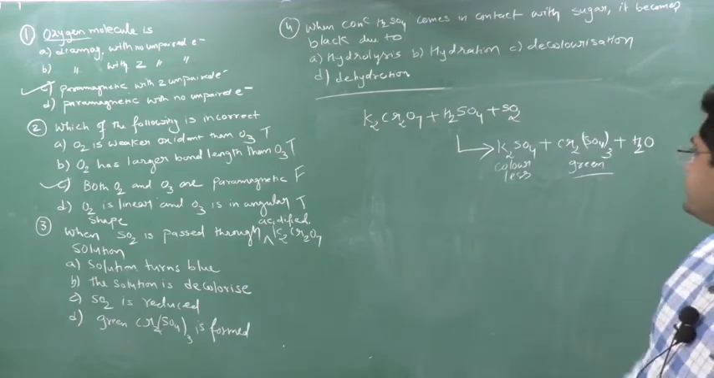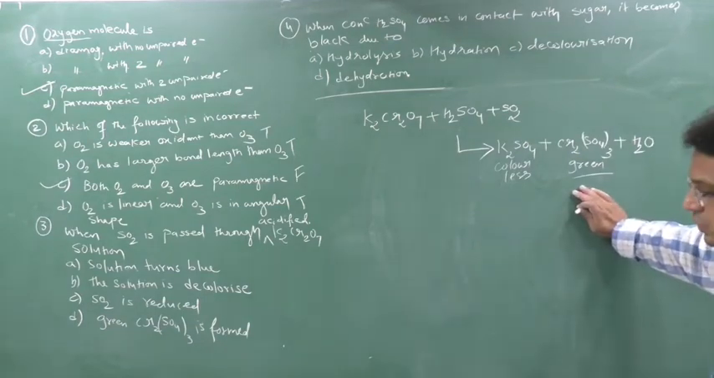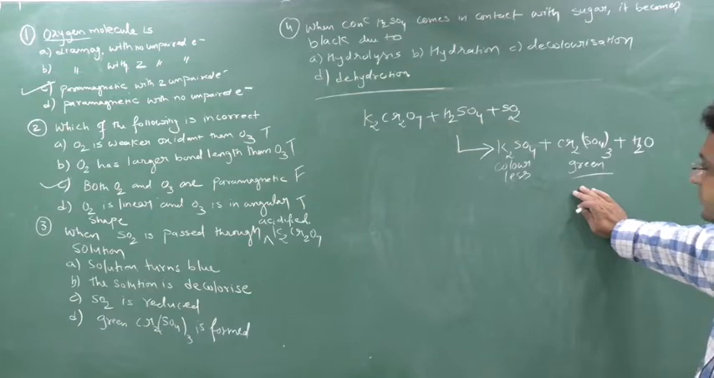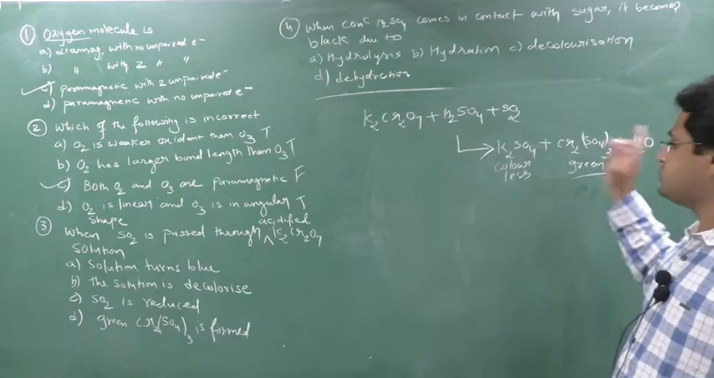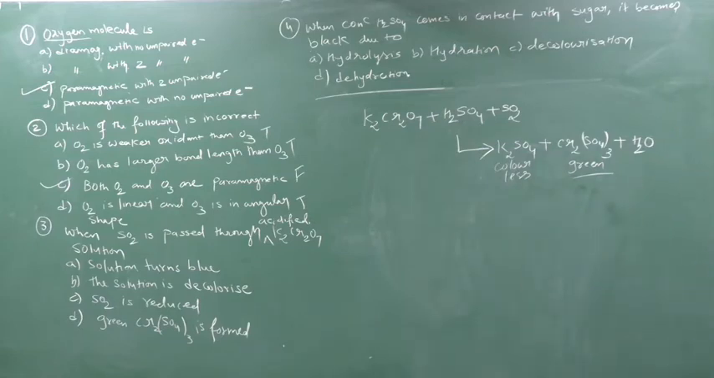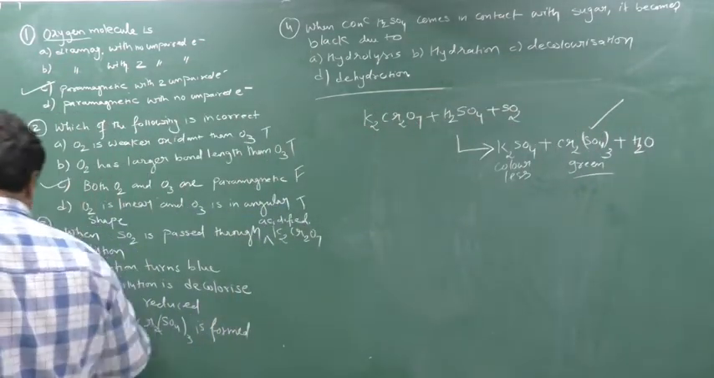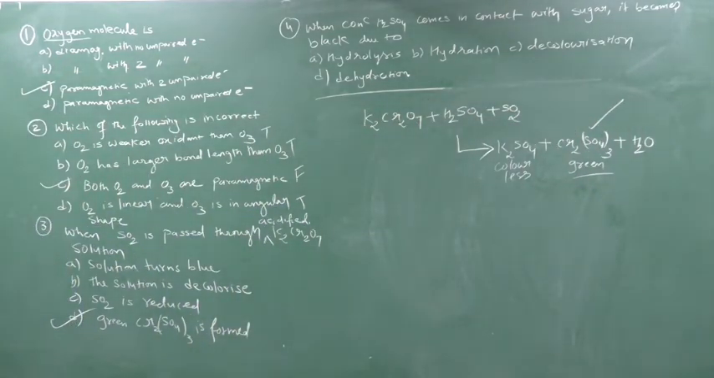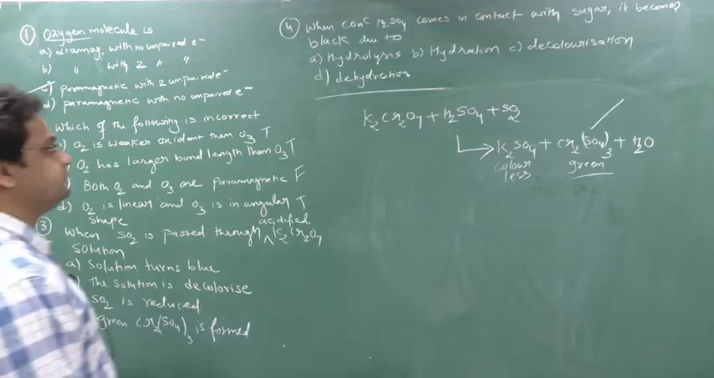So it is said the solution turns blue. No, the solution cannot turn blue. The solution is also not decolorized. SO2 is reduced? SO2 cannot be reduced, its oxidation state will remain the same. Okay, so here plus 6, here also plus 6. So SO2 is not reduced. Green Cr2(SO4)3 is formed. Yes, this is formed, so the answer will be D. This answer can be known only if you remember this reaction. If you do not remember the reaction, gone. Remember the reactions. Heard of this reaction?